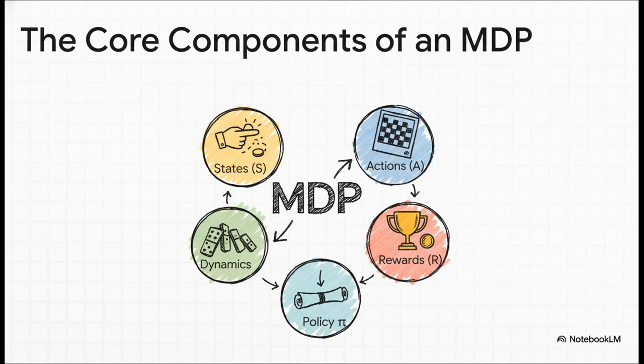First, you've got states, which are just snapshots of the world, like the layout of a chessboard. Then you have actions, the moves the agent can make. You have rewards, which is that immediate feedback, like getting a point. Then there's the policy, which is basically the agent's strategy or rulebook. And finally, you have the dynamics, which are the fundamental rules of the world. What happens when you take this action in this state?